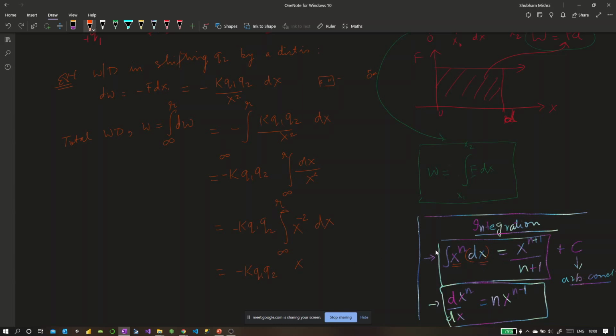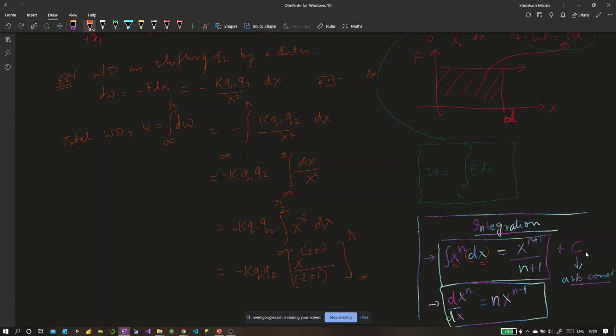So I'll tell you what it will be. n is nothing but minus 2. The formula says you have to write x to the power n plus 1, which would be minus 2 plus 1, over n plus 1, so again minus 2 plus 1. This is my integration. Then we have to apply the limits, which you see here, as we were taking the charge from infinity to r, right? This is your final output.